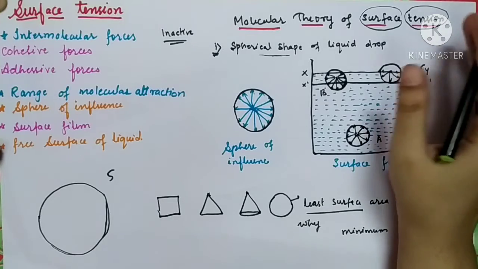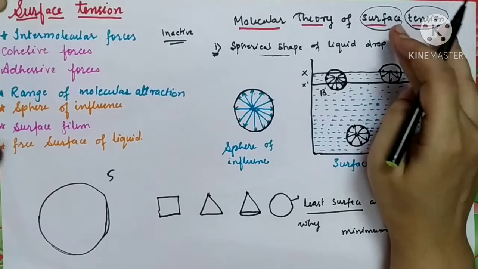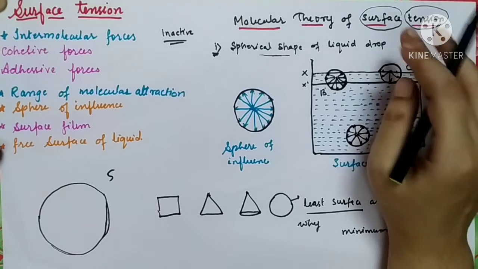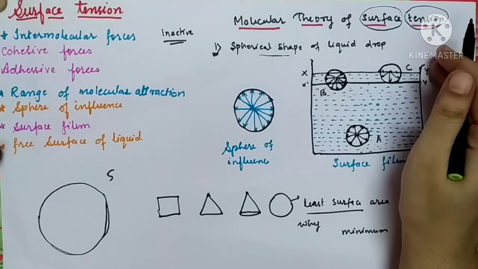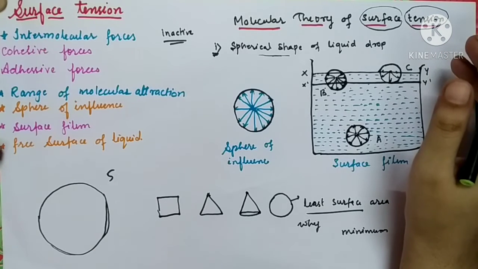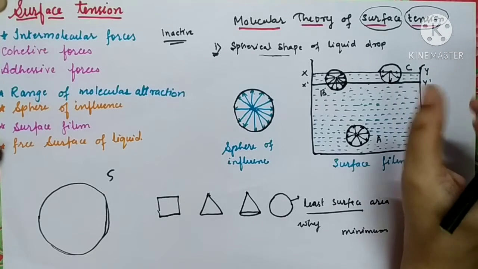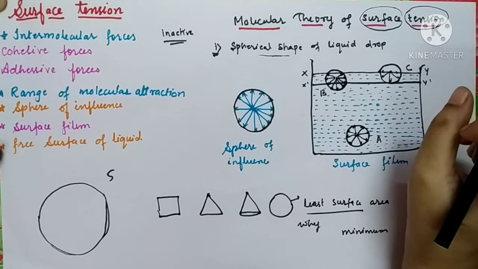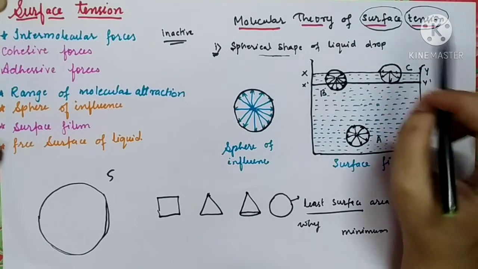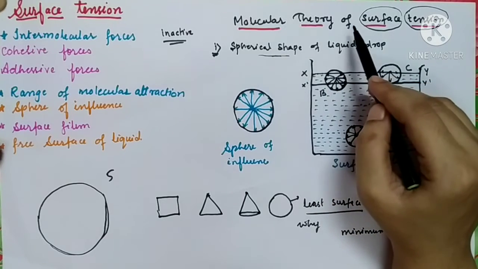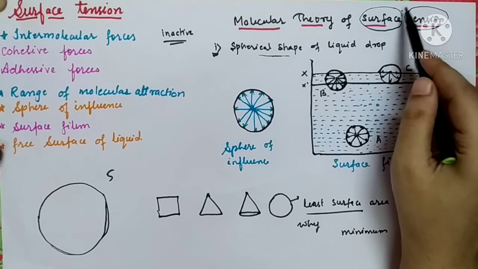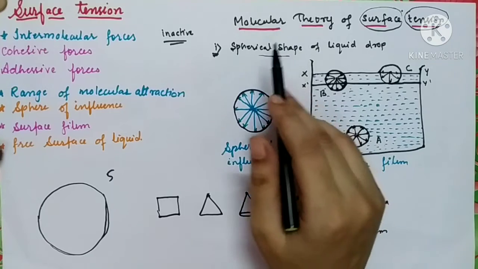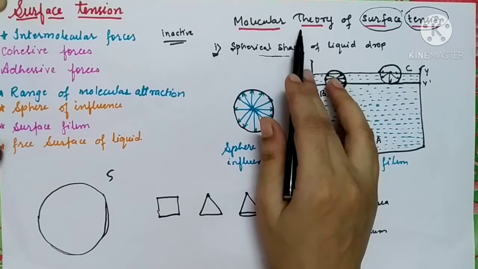Here in today's lecture, we are just going to answer this question, that why the raindrops are spherical in shape, and why the liquid is minimizing its surface area. So the answer is given by the molecular theory of surface tension.